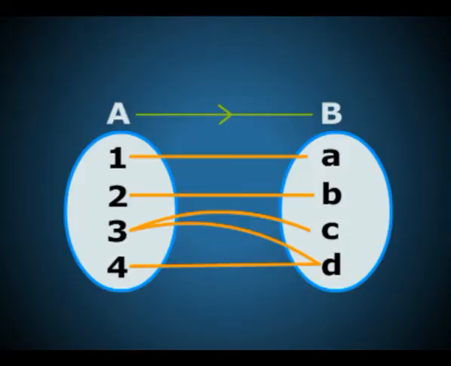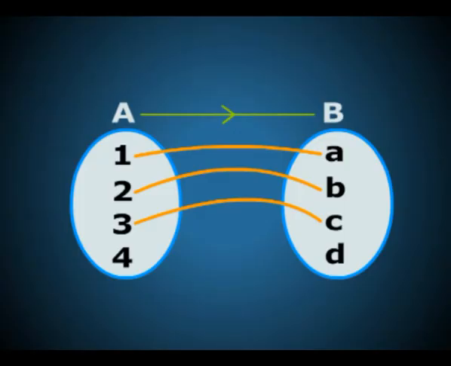Note that every subset of A cross B need not be a function from A to B. In the first figure, the set of input output pairs R1 equal to {(1, A), (2, B), (3, C), (3, D), (4, D)} is a subset of A cross B, but it is not a function since the output of 3 is not unique. Similarly, the subset R2 equal to {(1, A), (2, B), (3, C)} of A cross B obtained from the second figure is not a function as there is no output for the element 4 in A. Thus, a function f from A to B is a subset of A cross B such that every element of A is a first component of some pair in f without repetition.